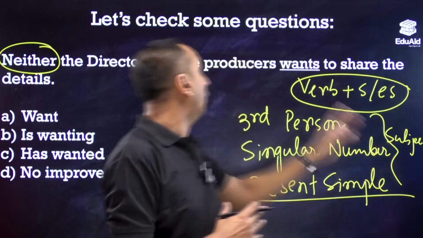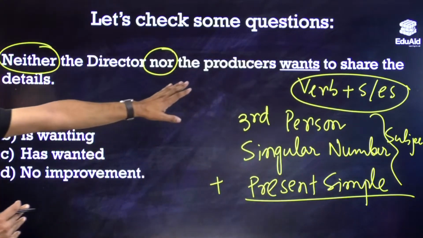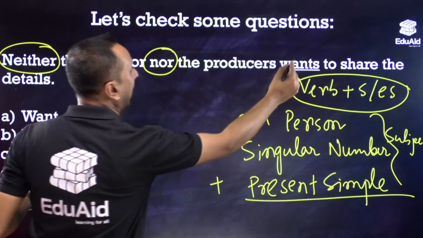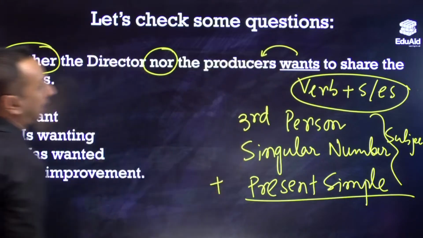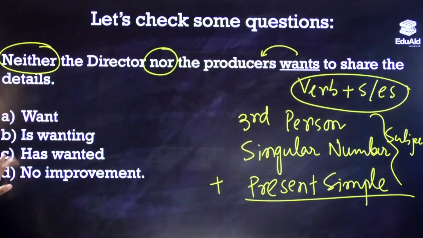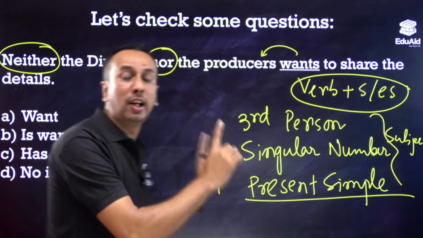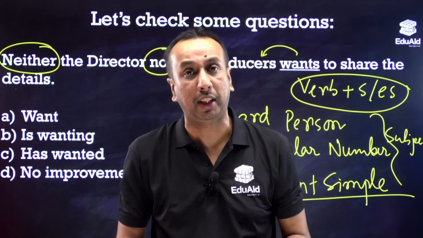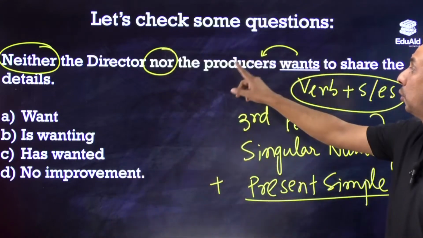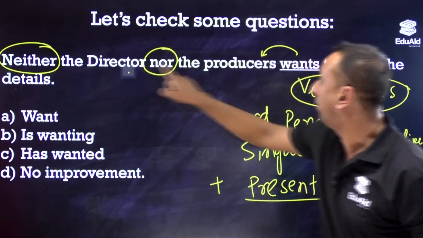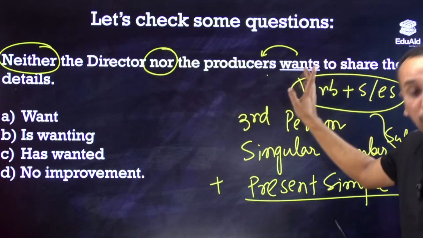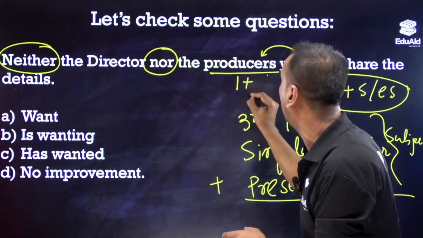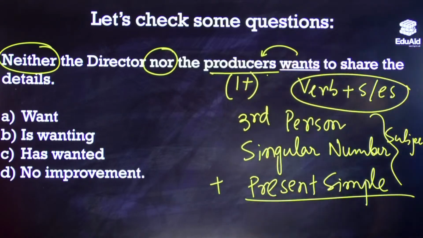So neither the director nor the producers: with neither nor, the verb will agree with the nearest subject, that's the funda. If there is neither nor or either or, the verb agrees with the nearest subject. Now which subject is nearest to the verb, director or producers? Obviously producers is nearer. So when we say producers, is it one or more than one? It is more than one.